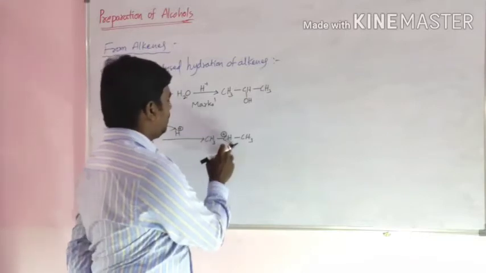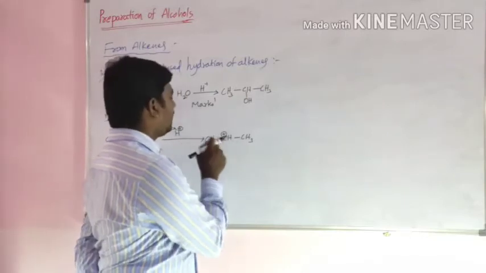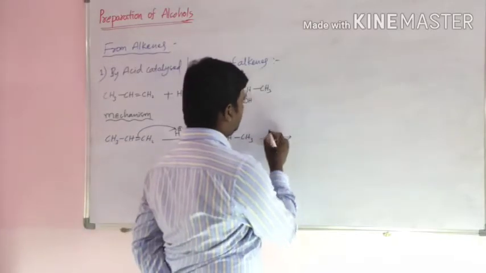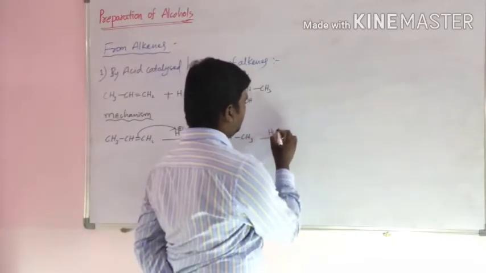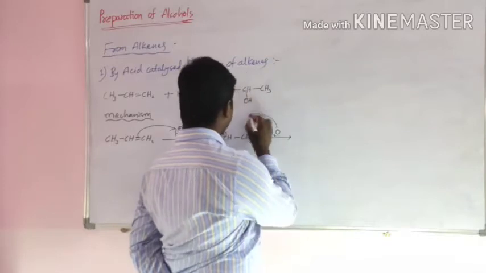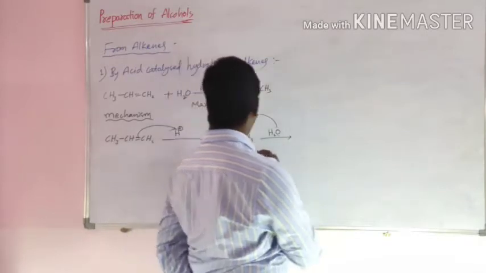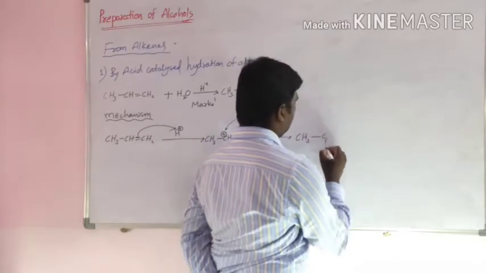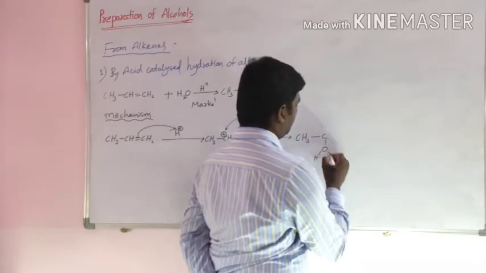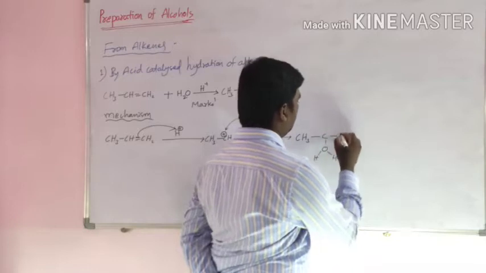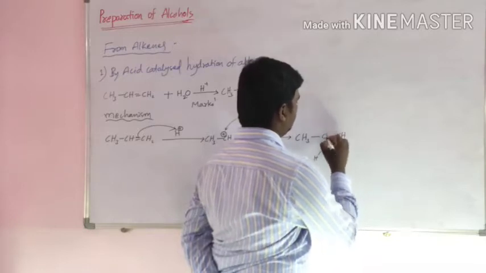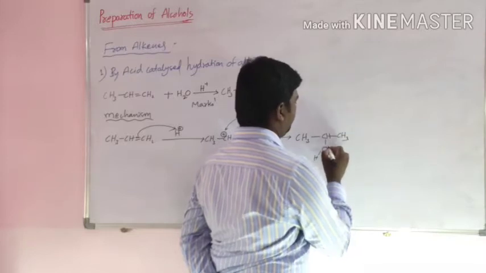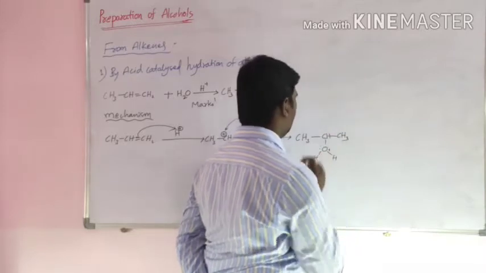Here carbocation is formed. It reacts with water. Then the formation of protonated alcohol.